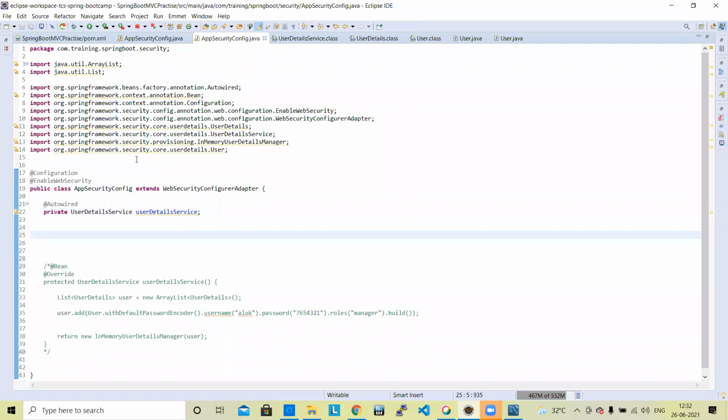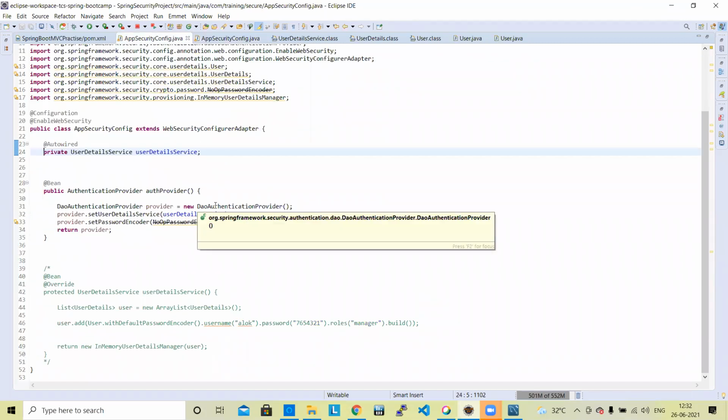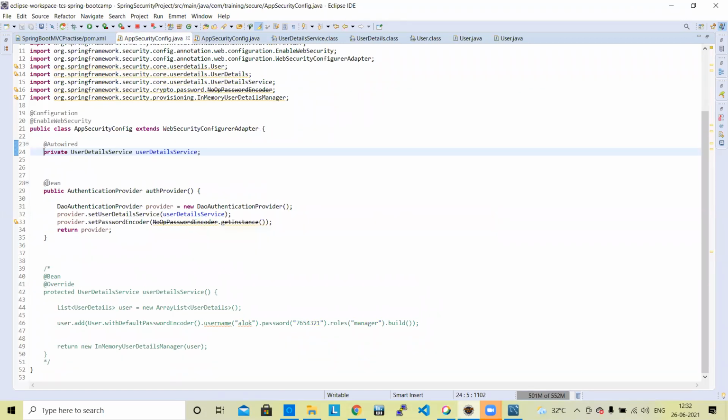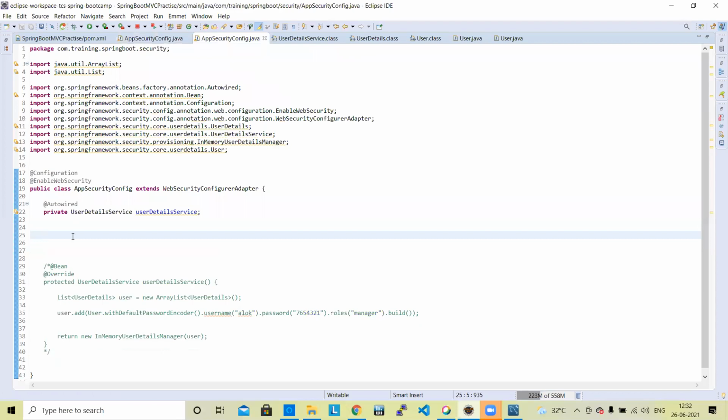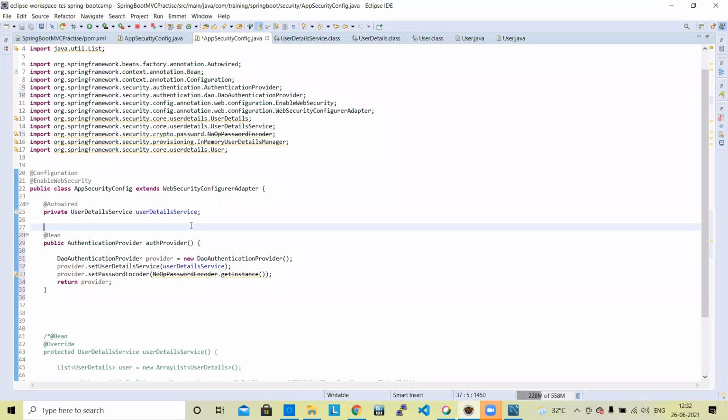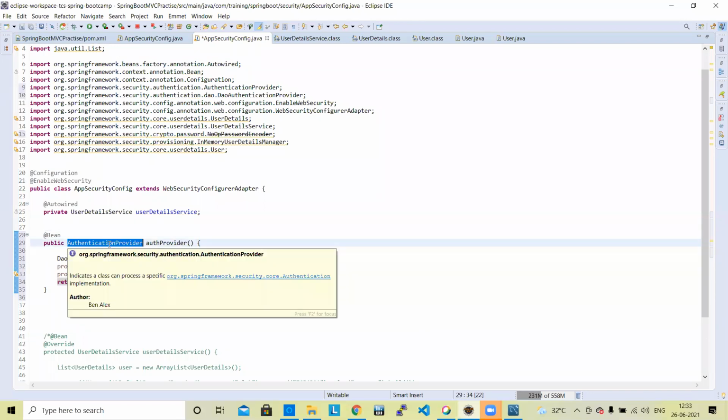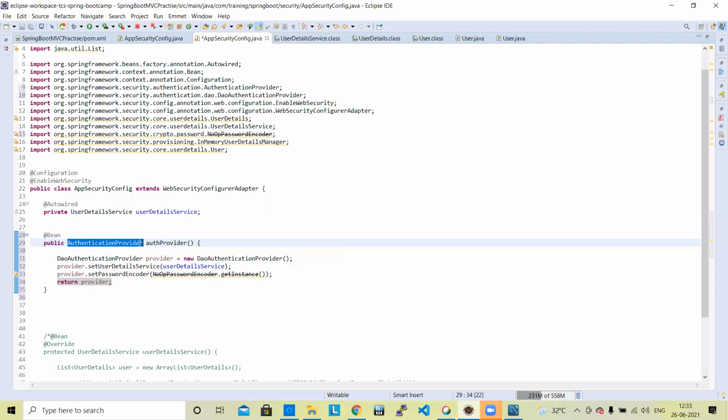Okay, so what are the steps we need to do? What is the next level of code? First, actually many things are already inbuilt here. We are going to add this section. Okay, so we need to understand what this section is. Here we are going to add the authentication provider, and it is an inbuilt method, auth provider. And here we need to add the DAO authentication provider.